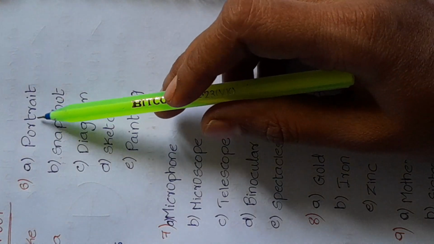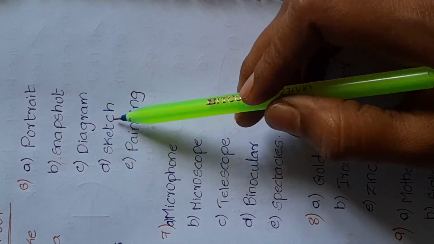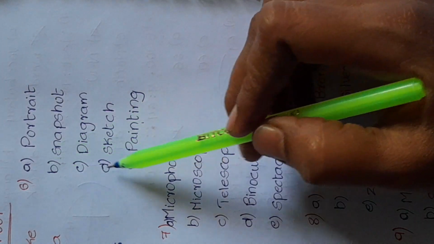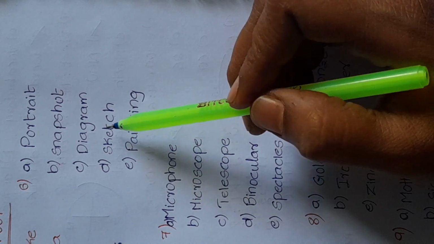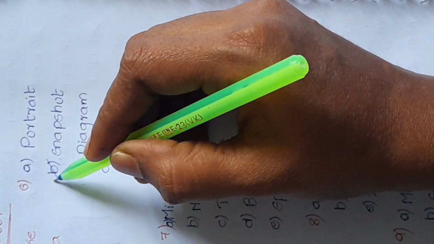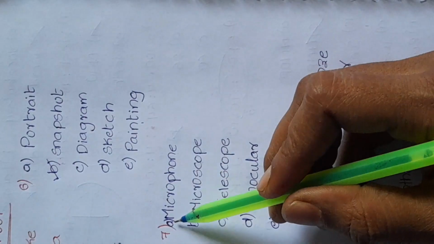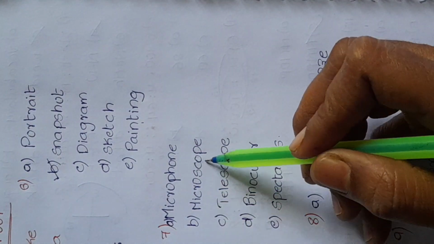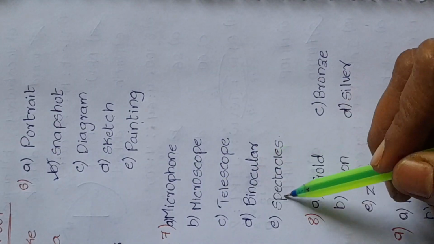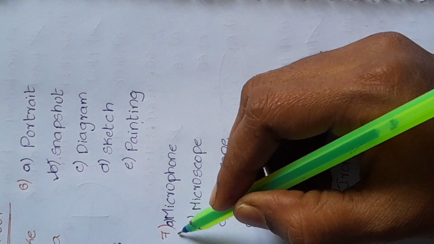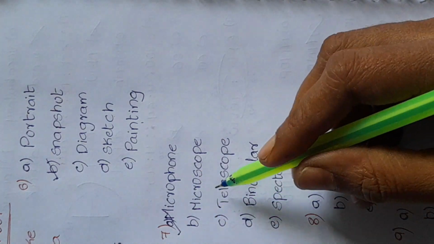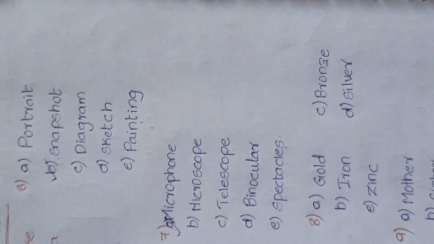Sixth question is portrait, snapshot, diagram, sketch and painting. All these options are work done on paper except snapshot. So the odd one is snapshot. Seventh one: microphone, microscope, telescope, binocular and spectacles. Here except microphone, all these are related to vision. Microphone is the odd one.